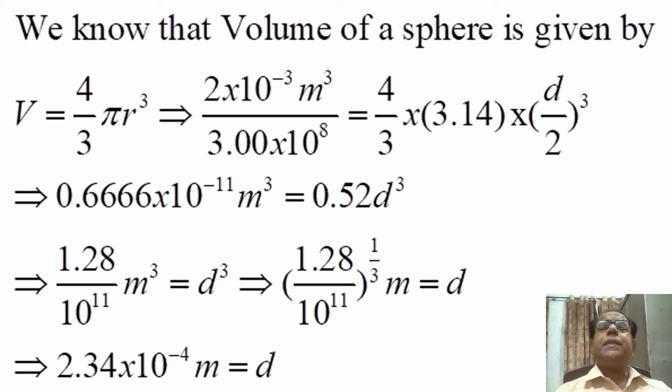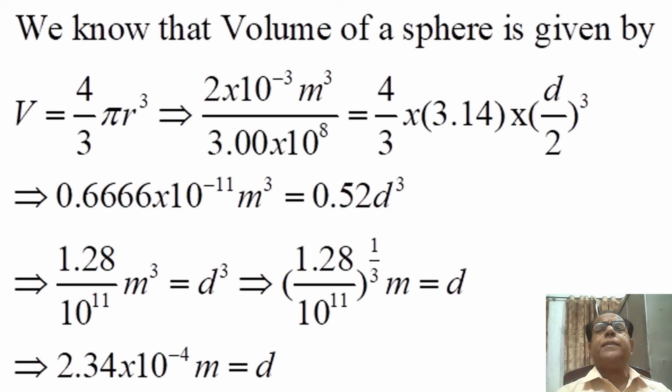which becomes equal to 2 into 10 raised to the power minus 3 cubic meter volume divided by 3.00 into 10 raised to the power 8, because 300 million number of alveoli is given. So when we divide the total volume by the total number of alveoli, we will get the volume of a single alveolus. So the left hand side is quite clear. Now we come towards the right hand side of this formula.